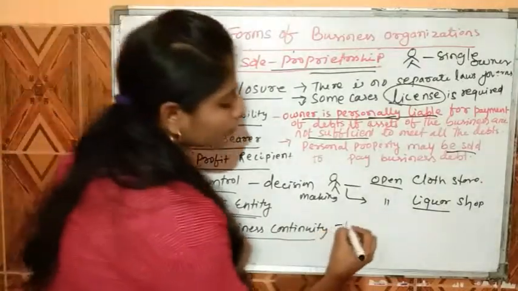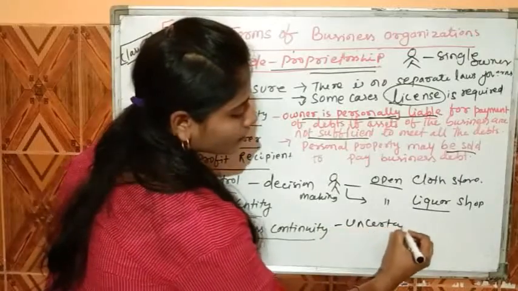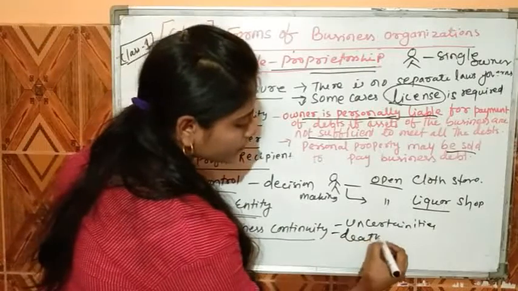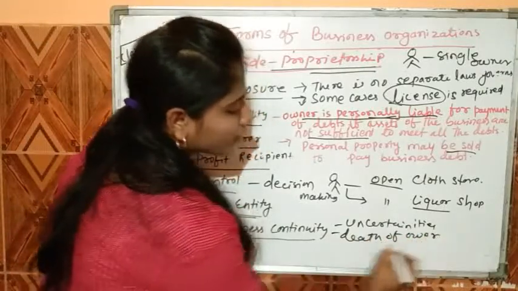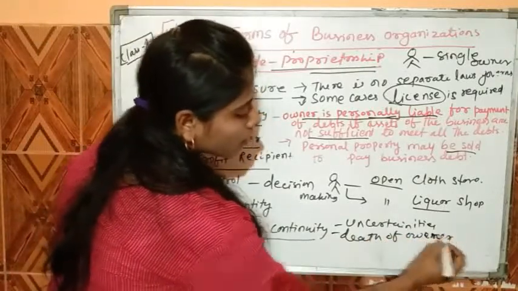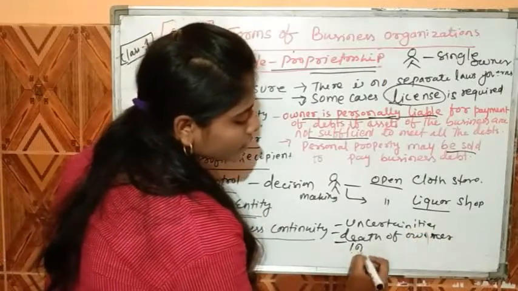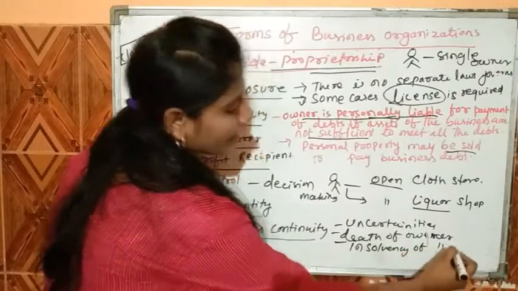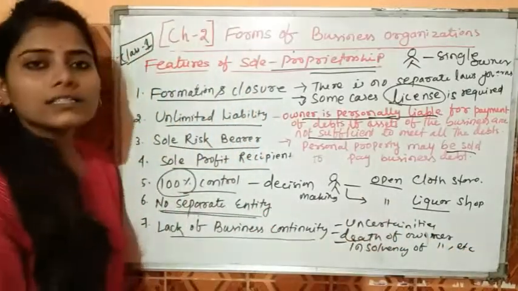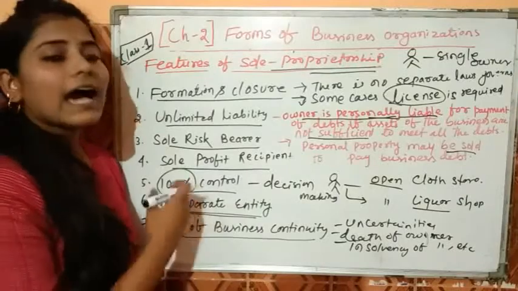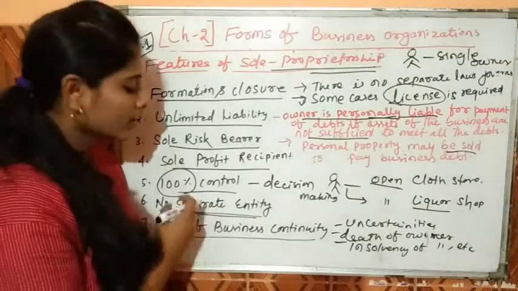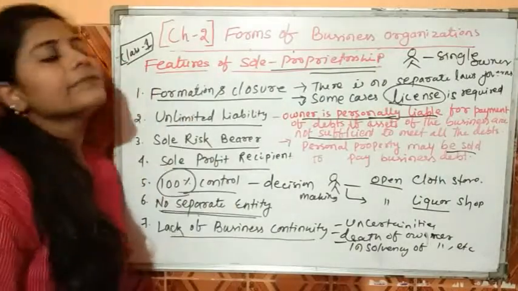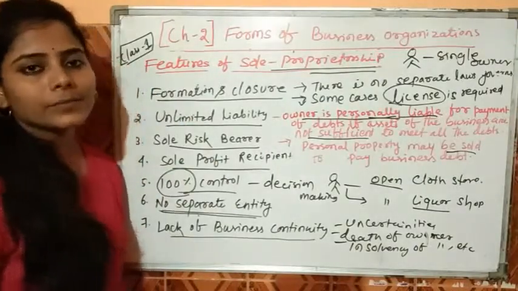There are some uncertainties, like death of owner or insolvency of owner, etc. These are basically the uncertainties. In this case, as this is related to a single owner, the business cannot be continued further. So these are basically the features related to sole proprietorship.